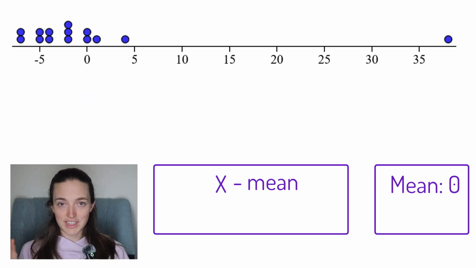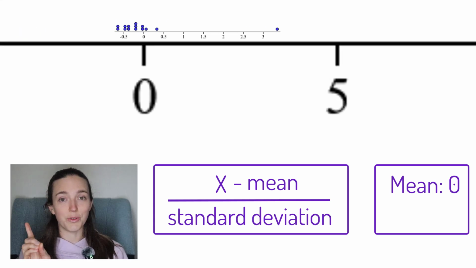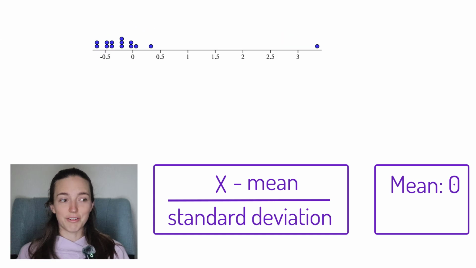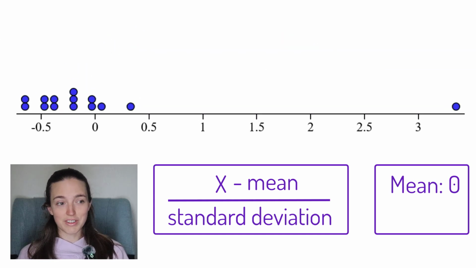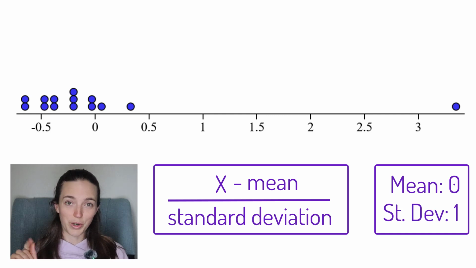Then, once I had shifted the entire thing down, I divided all the data points by 11.27, and that was the standard deviation. Now, we know that shifting down did not change the standard deviation, but dividing by 11.27 will change the standard deviation. The original standard deviation was 11.27. When I divide that by 11.27, I get 1.